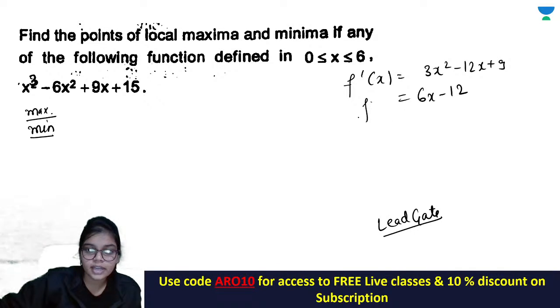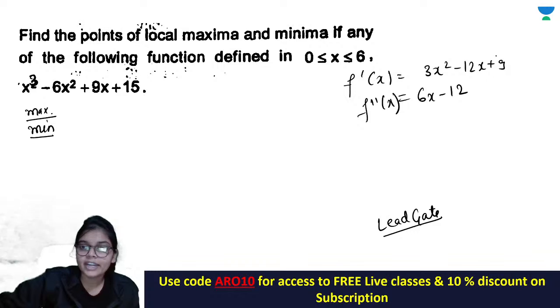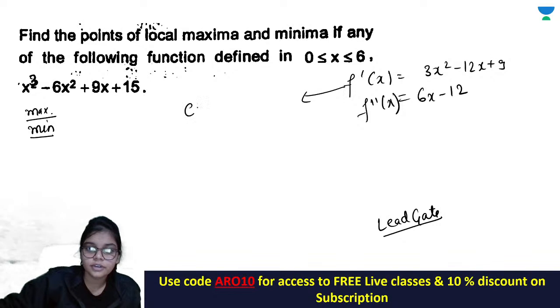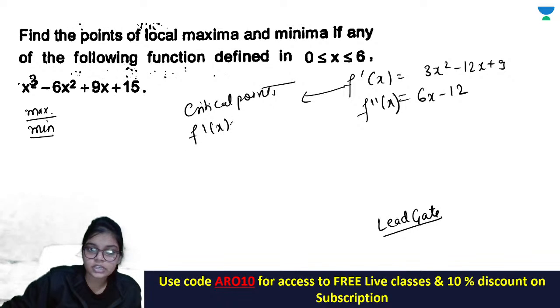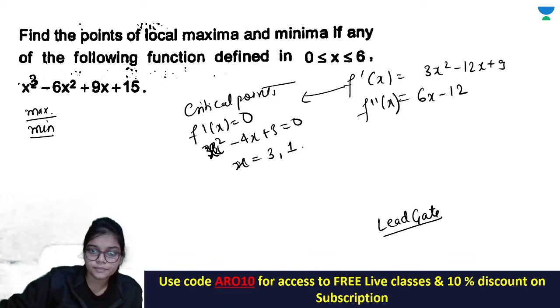So this is f double dash x. Okay, so for finding the critical points, you should know how you find the critical points. You put f dash x equals to 0, then you get the critical point. So you put f dash x equals to 0, that is x square minus 4x plus 3 equals to 0. So what points are you getting? x is equal to 3 and 1. Okay, x is 3 and 1 you are getting here.